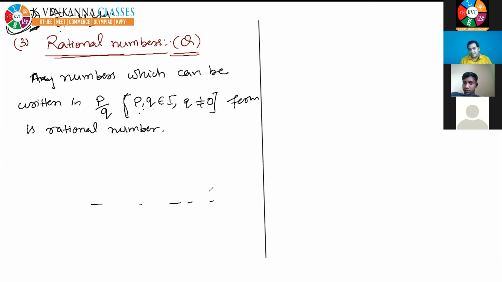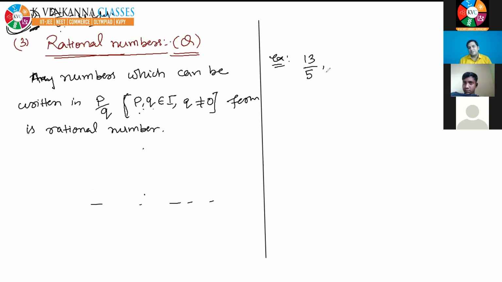If you are writing in your notebook, then you also have to leave this much space before writing the examples. So for example, 13 by 5, yes, it is a rational number because it is written in the form of p by q. So that's why 13 by 5 is a rational number.